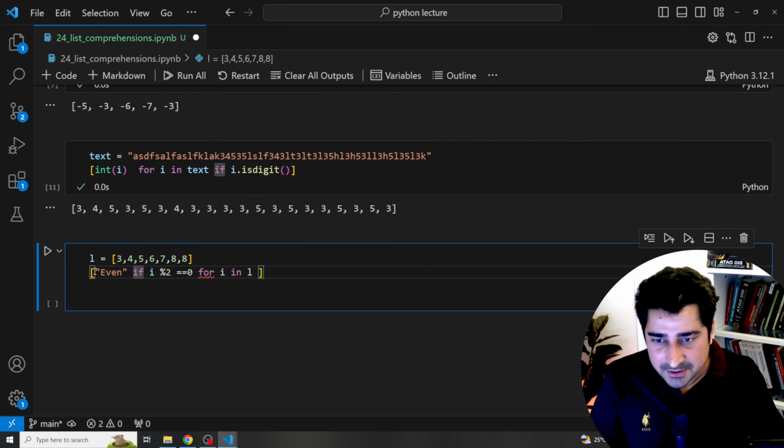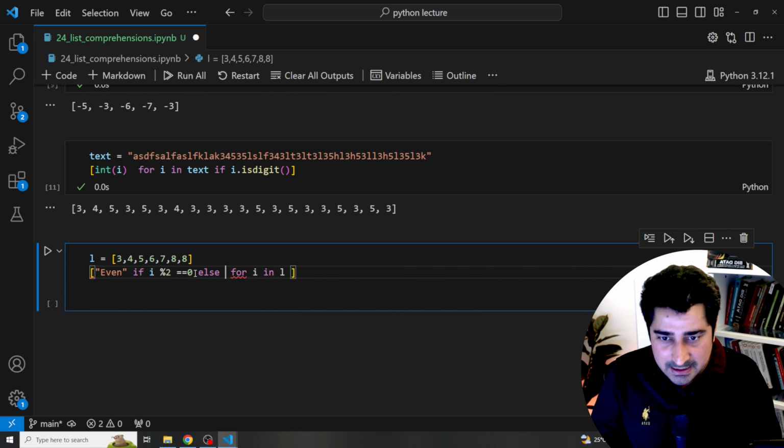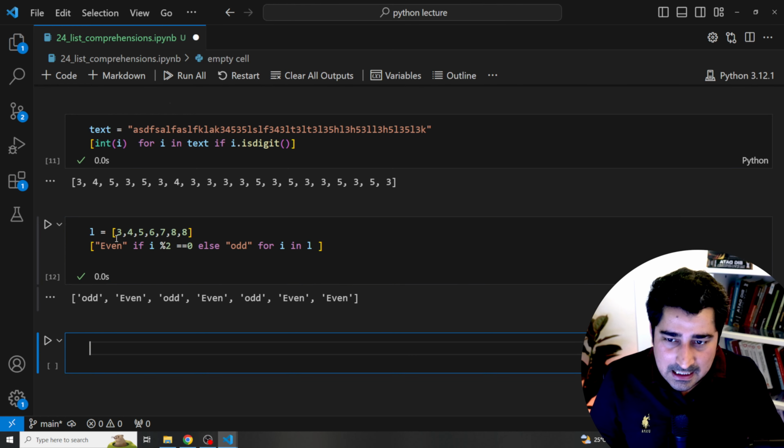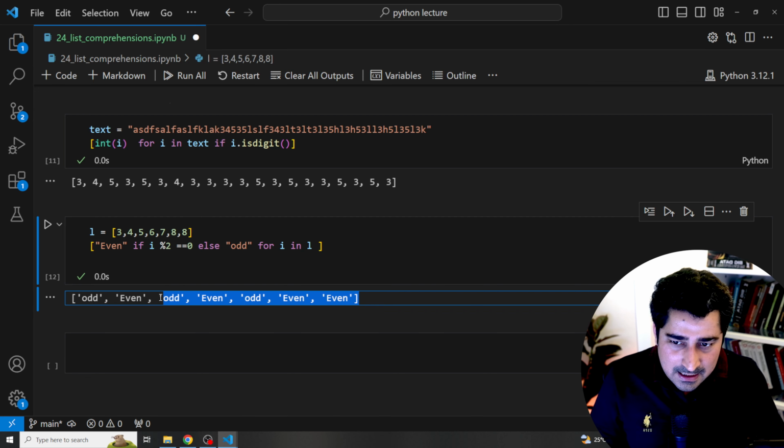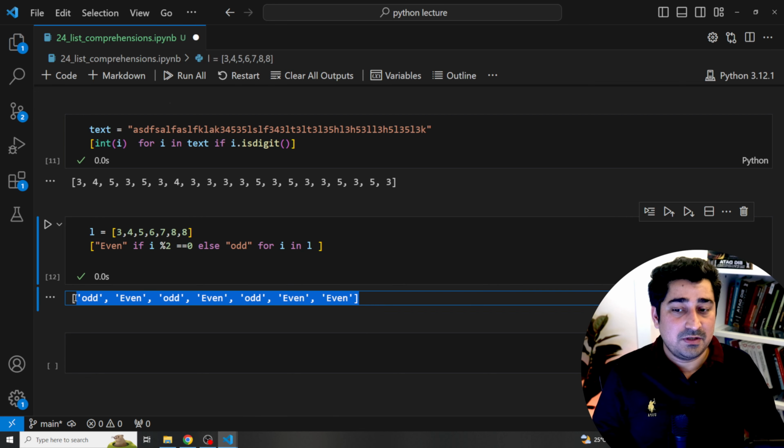If this is not the case, then you can write else: return odd. Okay, execute. 3 odd, 4 even, 5 odd, 6 even, 7 odd, 8 even, right? This was the list which I was looking for.